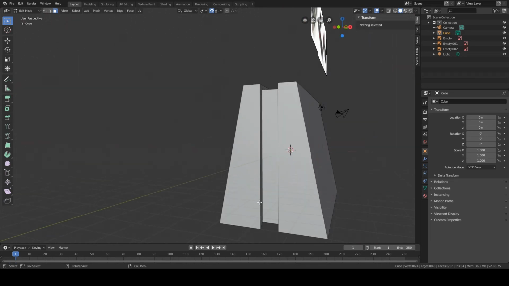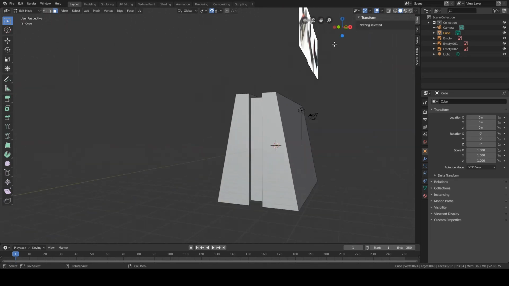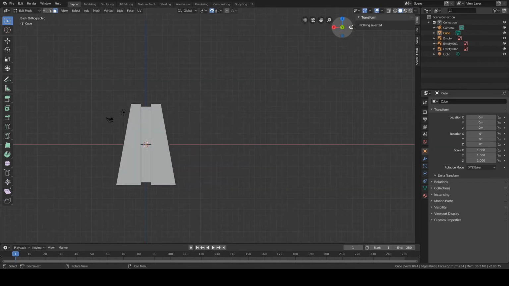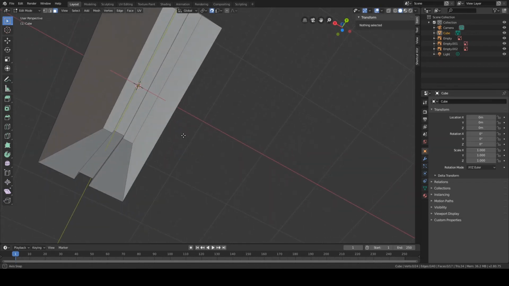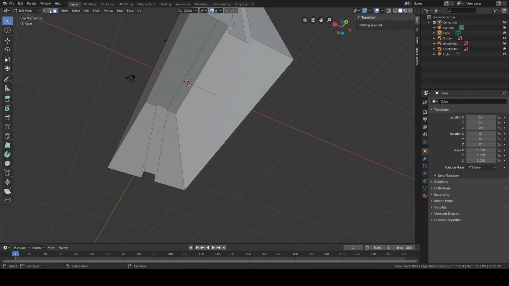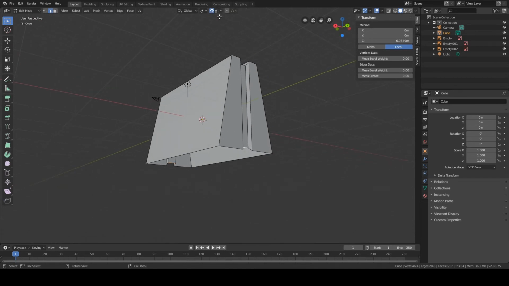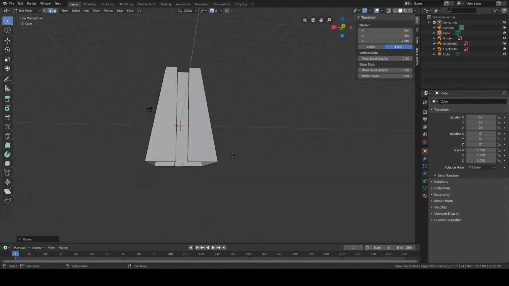However, this is still not on the same level. We're gonna make that on the same level as well. Gonna go to edge mode. This edge, this edge. So our snapping is still on. If not, switch on your snapping. G on your keyboard, in the Z axis. And there we go.